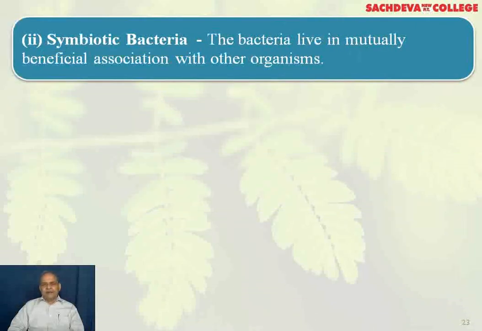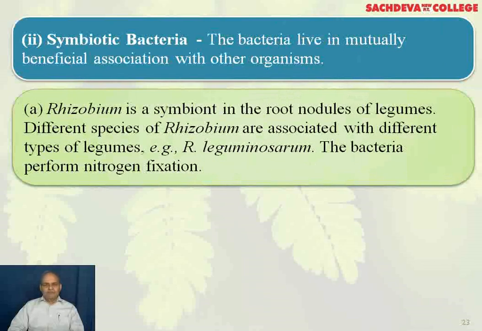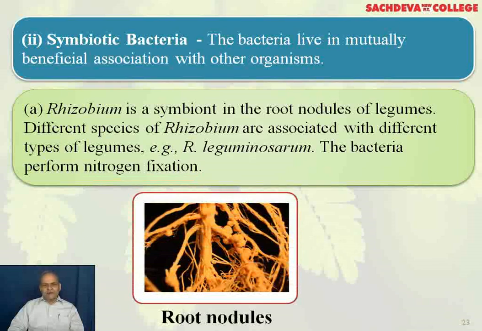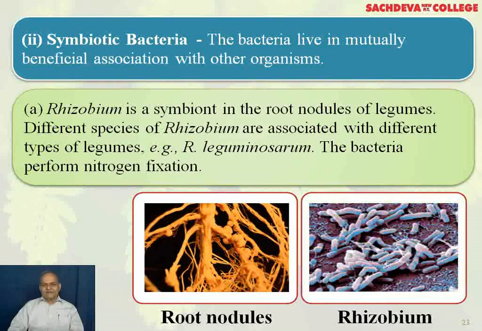Symbiotic bacteria. The bacteria live in mutually beneficial association with the organisms. Rhizobium, you are familiar with it, is a symbiont in the root nodules of legumes. Different species of Rhizobium are associated with different types of legume. For example, Rhizobium leguminosarum. The bacteria perform nitrogen fixation, and here you can see the Rhizobium bacteria present in the root nodules. You can see these root nodules in the root having the Rhizobium bacteria. This is the Rhizobium.